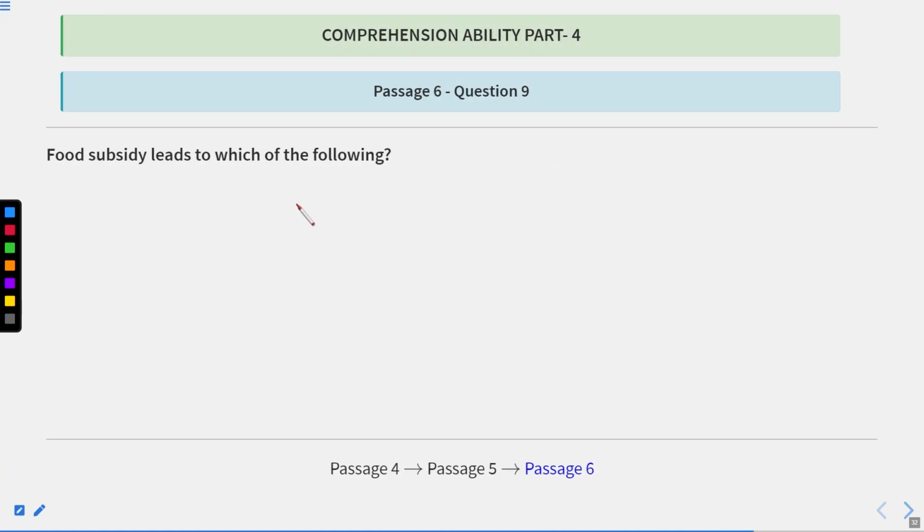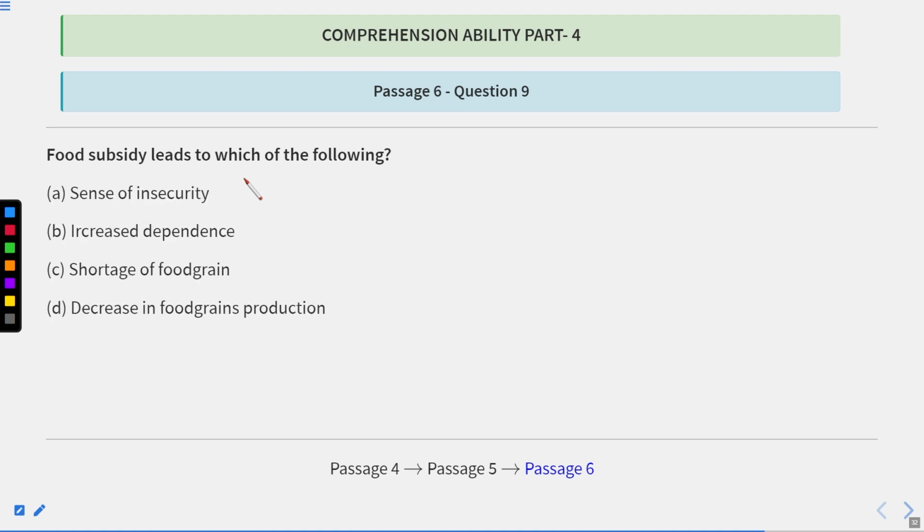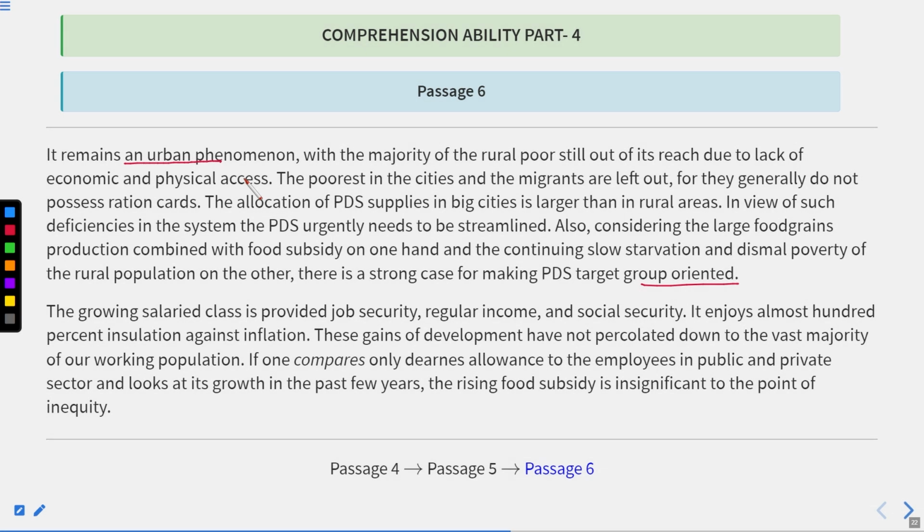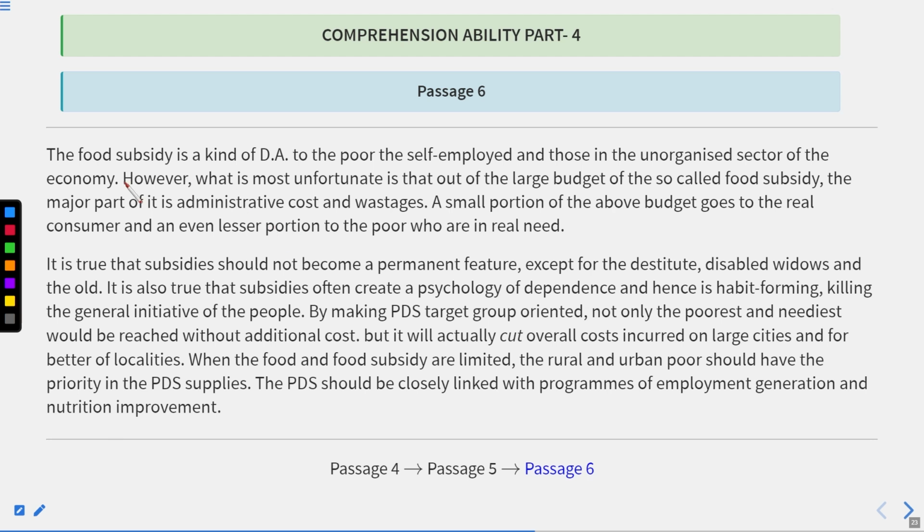Food subsidy leads to which of the following? Now, we have already read food subsidy, so let us go back to that particular paragraph and there we will get the answer. The options are: sense of insecurity, increased dependence, shortage of food grain, or decrease in food grains production. Now let us get back to the passage where this food subsidy has been written. It is written, the rising food subsidy is insignificant to the point of inequity.